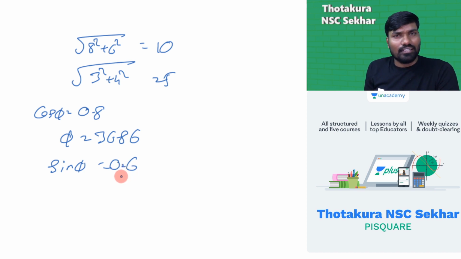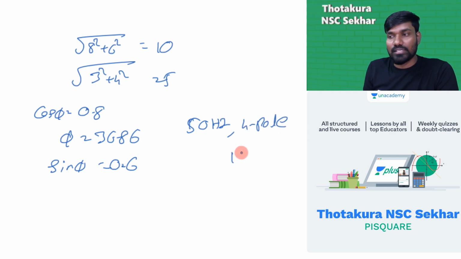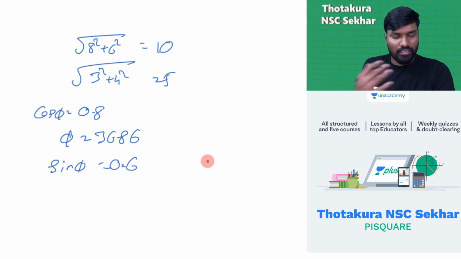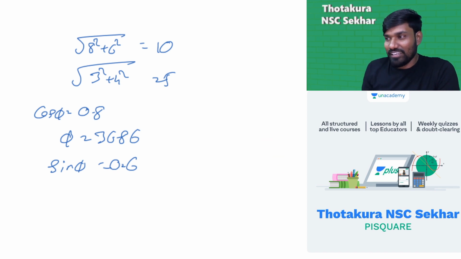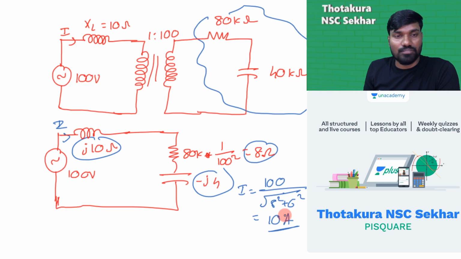And there are a few more aspects I forgot. Yes, 50 hertz frequency: if it is 50 hertz frequency and a 4-pole machine, the speed is 1500. You will quite commonly encounter these things, so you should not waste your time on them. Of course, nothing wrong if you have any doubt, solve it, no problem. But don't make mistakes, that's the only point. Anyway, this is clear. 10 ampere is the answer.